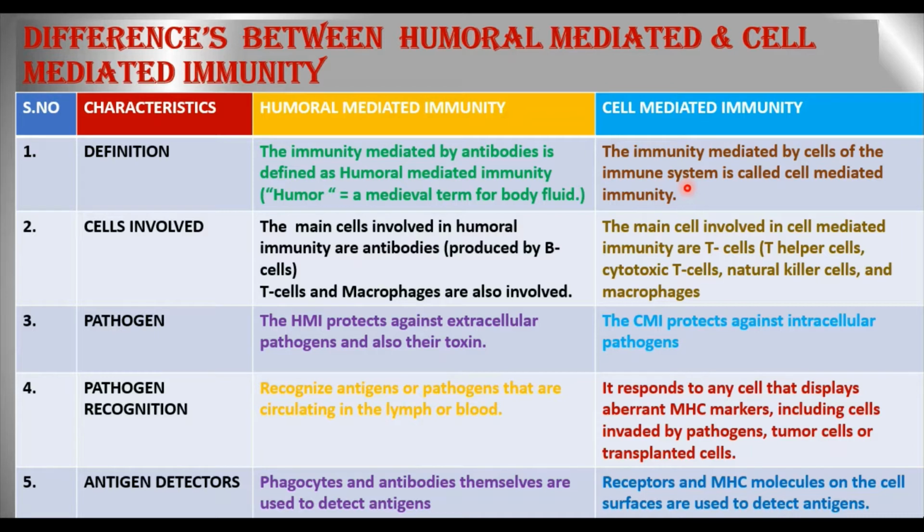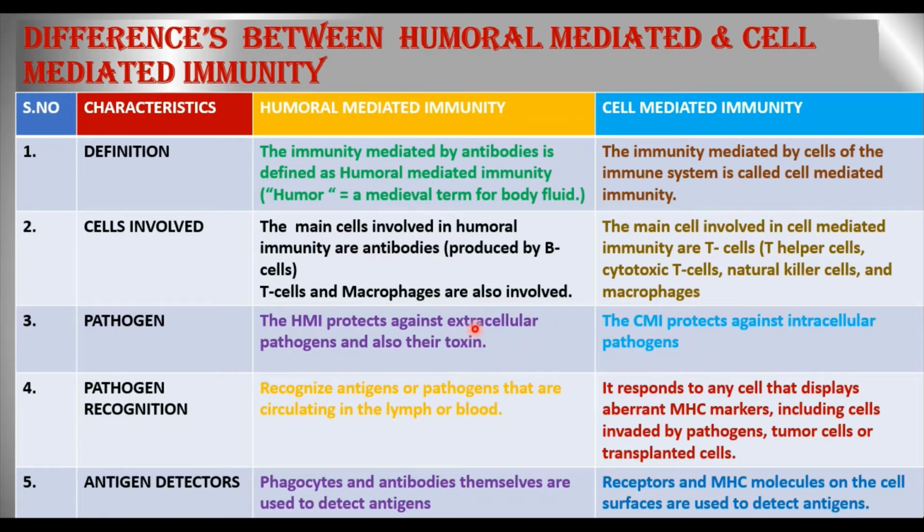Then what are the different types of cells involved in these two? In humoral mediated immunity, the cells involved are mainly the B cells, and along with the B cells, the T cells and the macrophages are also involved in an indirect manner. In cell mediated immunity, the cells are T cells, that is T helper cells, cytotoxic T cells, natural killer cells, and the macrophages.